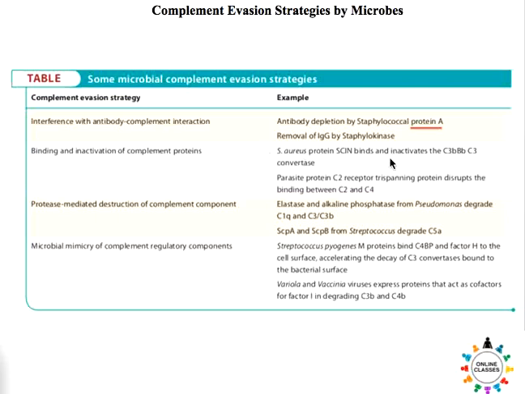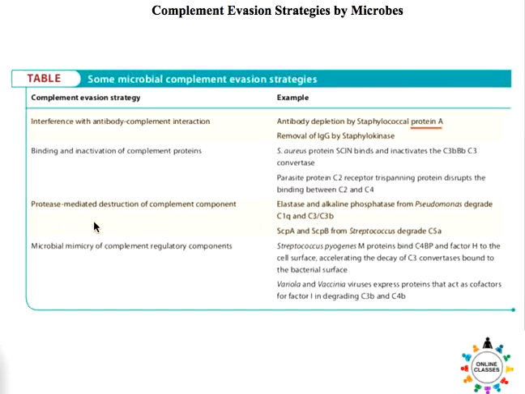Number 2, there are proteins that bind and inactivate complement proteins. For example, in Staphylococcus aureus, the protein SCIN binds and inactivates the C3bBb, the C3 convertase. There are other examples of proteases like alkaline phosphatase and elastase from Pseudomonas that degrade C1q and C3b.